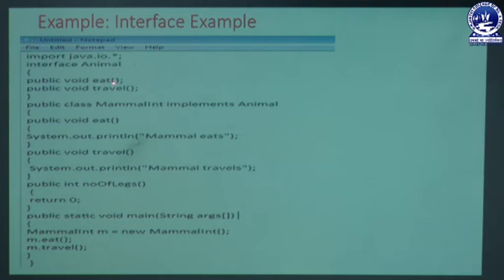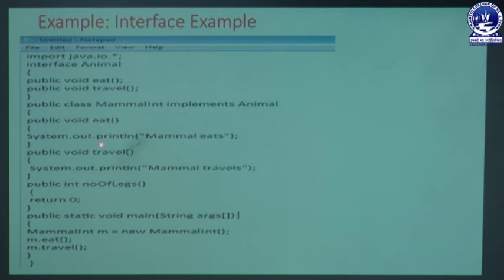We never say it is known as the overriding concept. Somehow it looks like overriding, but there is no ambiguity here, because the interface eat method does not contain any statement, and its body structure should be declared inside the inherited class like mammal int. Inside this class we are declaring the body structure of this eat method, which is implicitly abstract in nature.